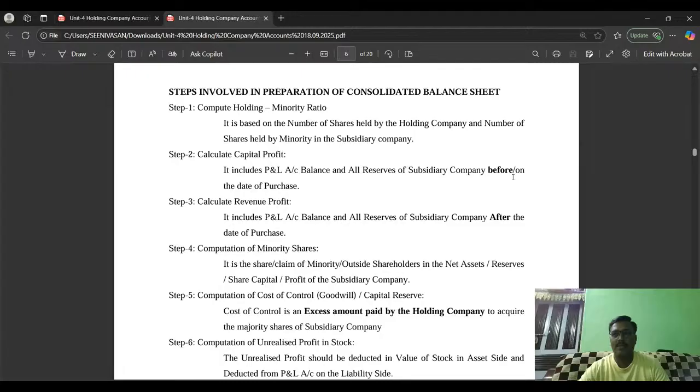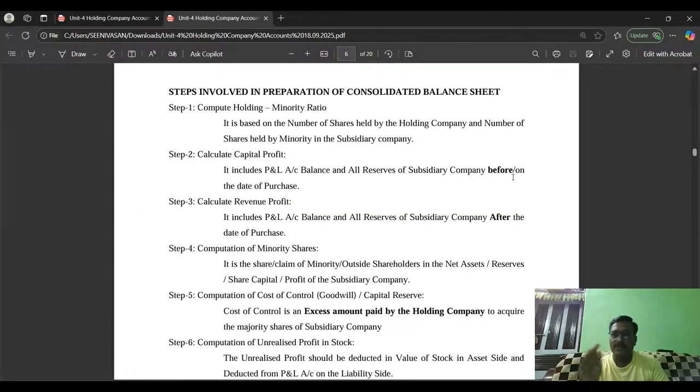Let me give one example. ABC company acquired 80% of shares of X company on 1/1/2025. So, any profit earned by that X company after 1/1/2025 is called revenue profit.